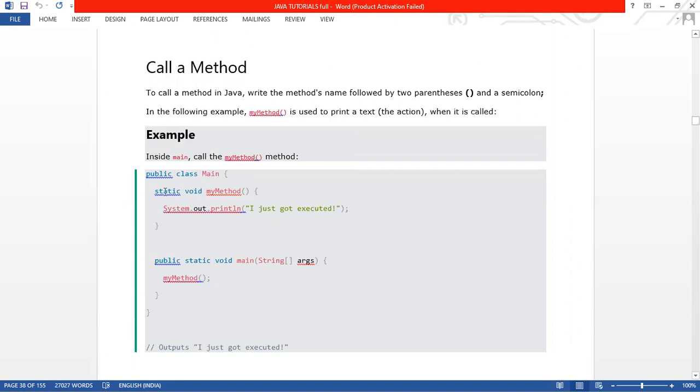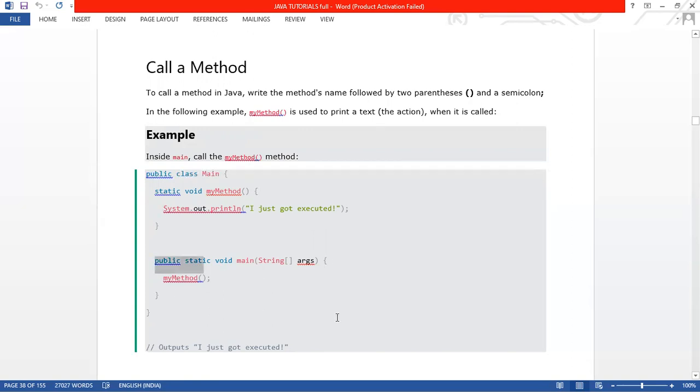Under the class body, I have declared a method, static void myMethod, with the parenthesis. Using the curly braces, I have created the method body. Under that method body, System.out.println, within the double quotes, "I just got executed". That method part is closed.